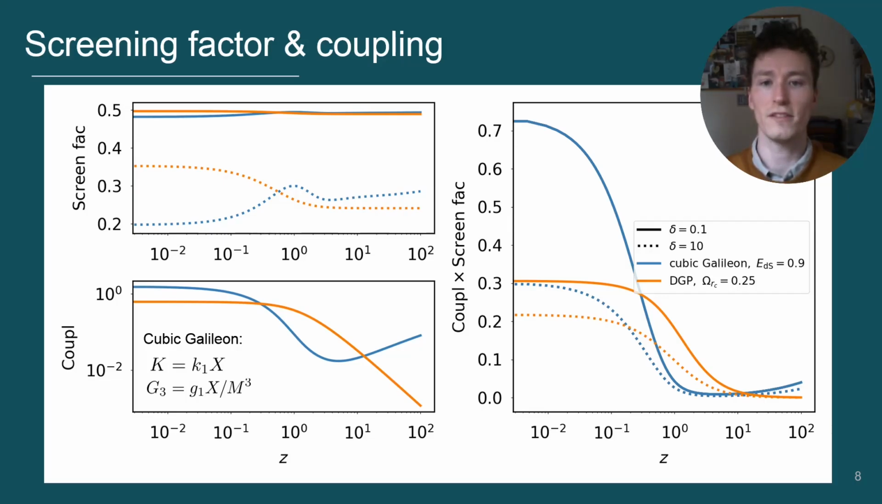However, when we compare the two theories, even though the screening at late times was weaker for the cubic Galilean model than the DGP model, the product is larger in both density regimes. This is because the coupling at late times is larger in the Galilean case, and evidently this wins out against the larger screening factor, leading to a stronger fifth force overall.